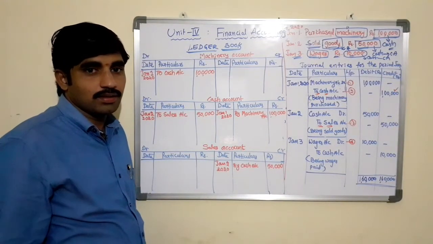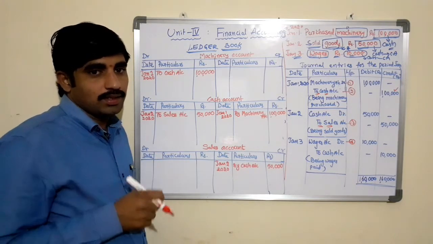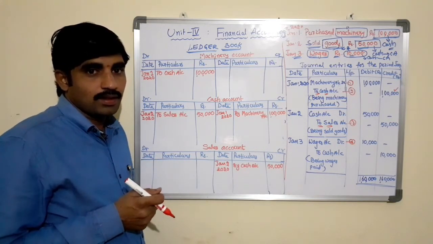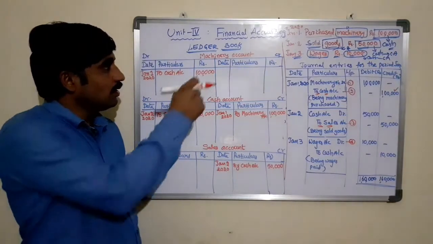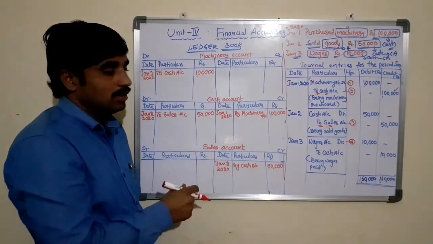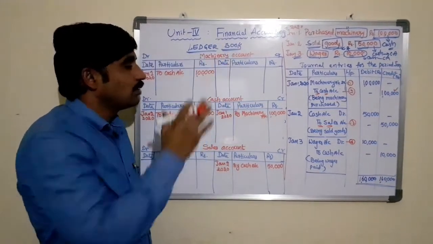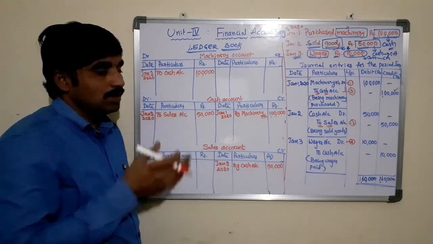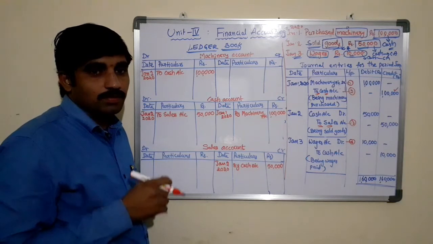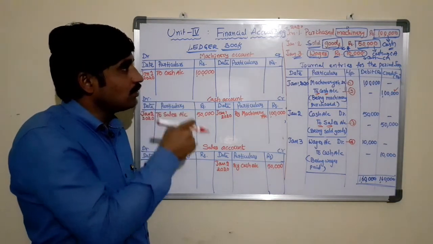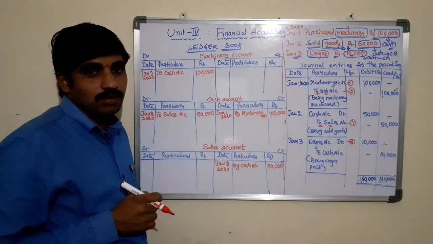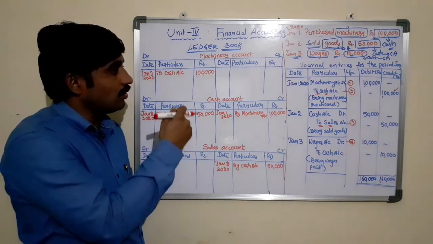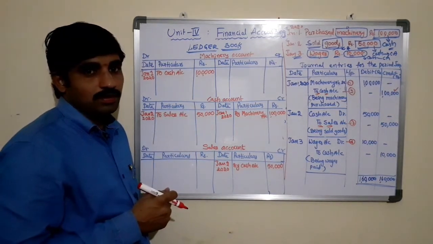Now let us see how the accounts in the ledger book will be balanced. Balancing the accounts in the ledger book has a certain process, so we need to follow the steps.